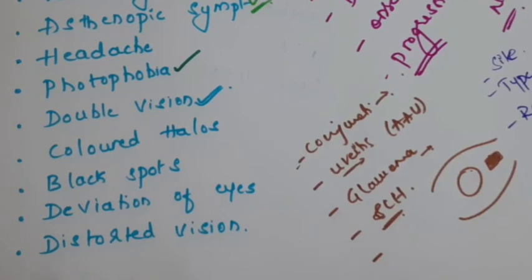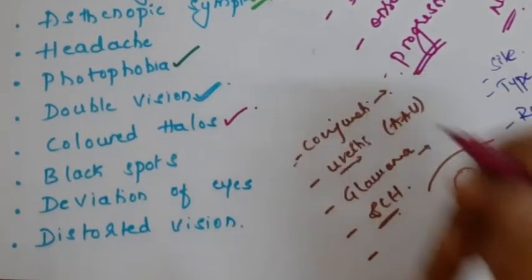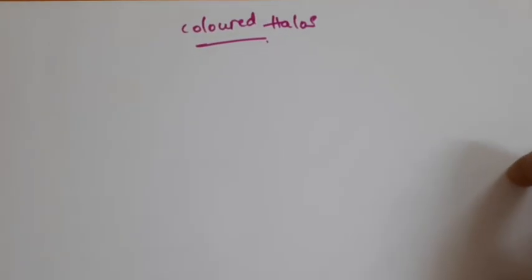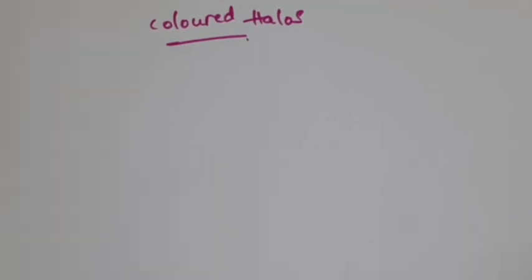So coming to the next most important symptom, that is colored halos. I think I have explained about the colored halos in my previous videos. Just for the sake of completion, let me explain it once again. This is one of the important symptoms which you should ask when you are examining the ophthalmic patient. How you ask this question of colored halos is also an important thing. You should ask, whenever you see a bright light like a bulb, do you see colored halos or the colored ring like rainbow around the bright light? So that's how the question should be framed. Then if it is yes, patient will say that yes, I can see.